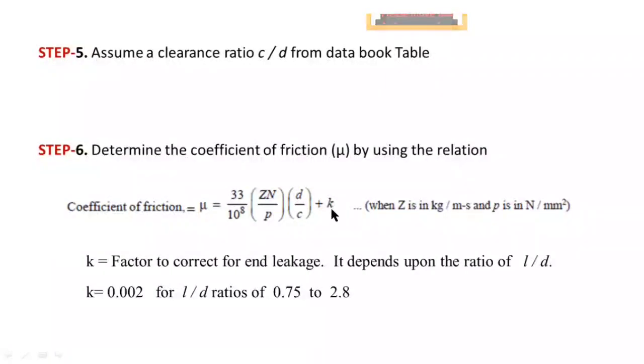And the value of k is 0.002 for L by D ratios of 0.75 to 2.8, where small k is an end leakage factor. This small k value depends upon the ratio of L by D.